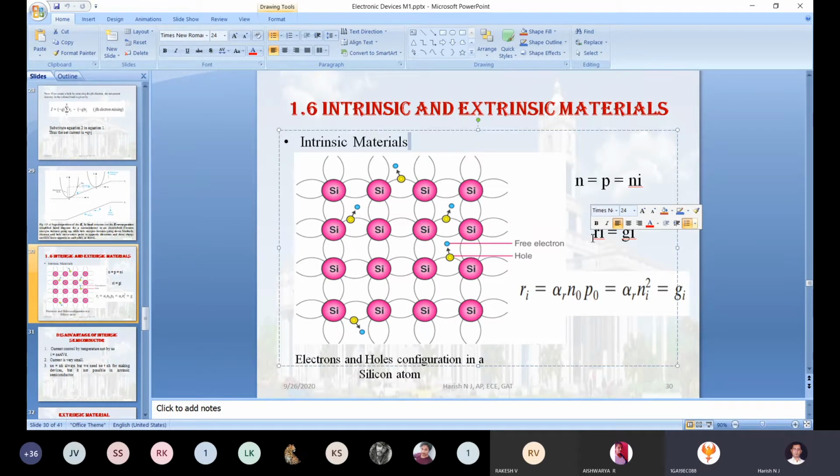When the temperature changes, a few electrons get excited and move from the valence band to the conduction band. How many electrons will move from the valence band to the conduction band? Let us take 500. The same number of holes will be created in the valence band itself.